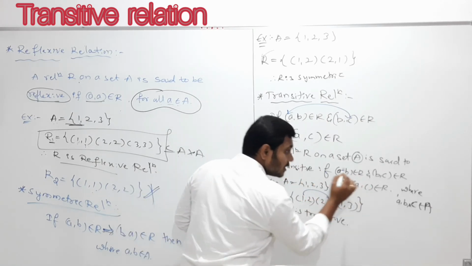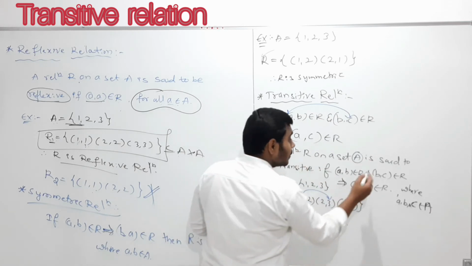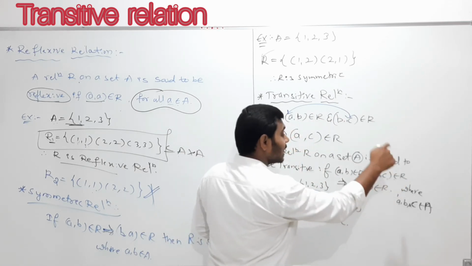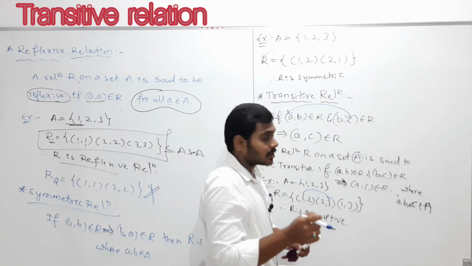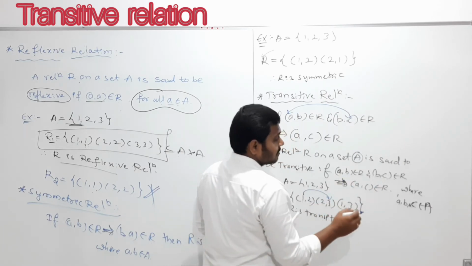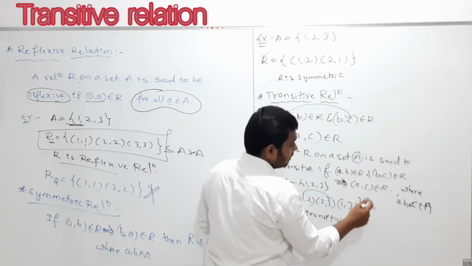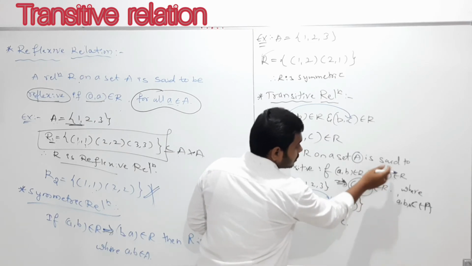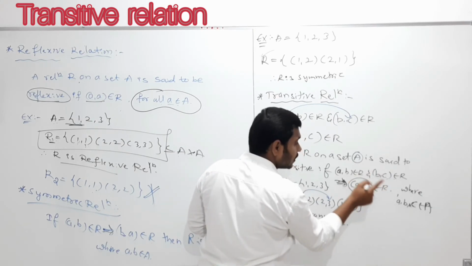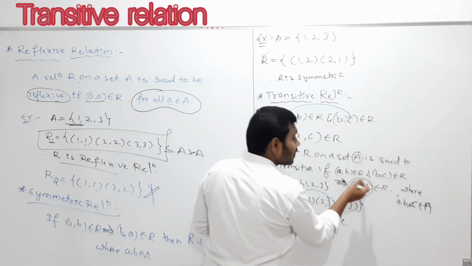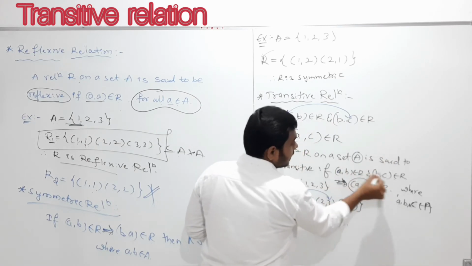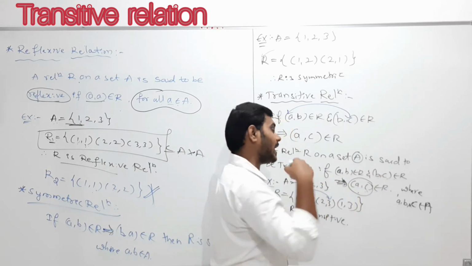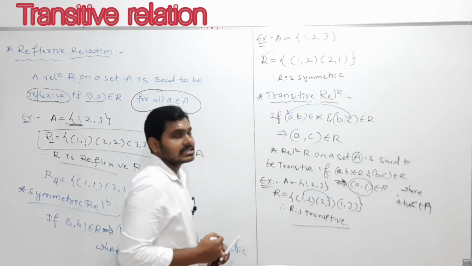If (a, b) belongs to R and (b, c) belongs to R, then only should you check whether (a, c) is contained in R. If (b, c) is not there, there is no need to calculate this. Then you should conclude whether R is transitive or not.